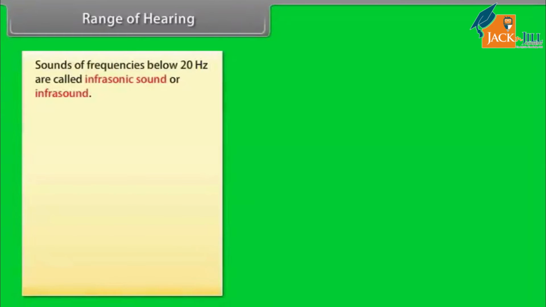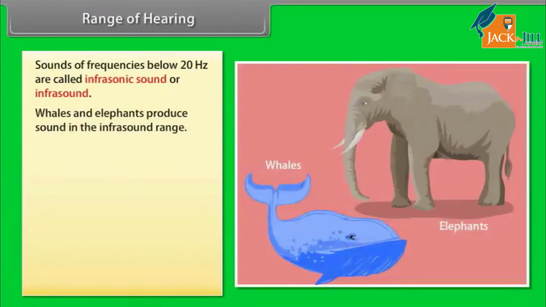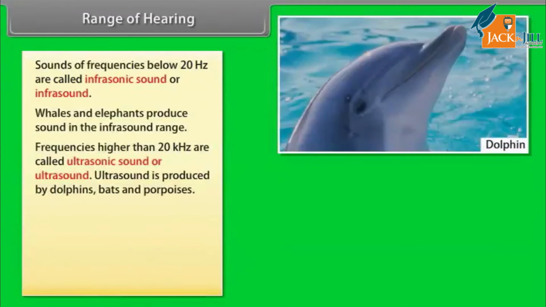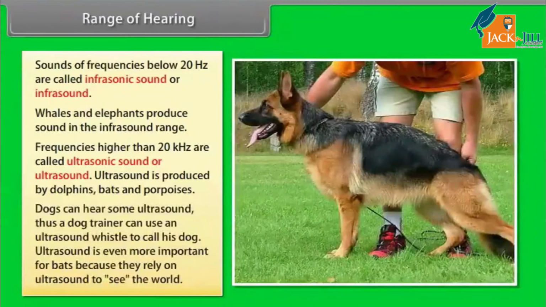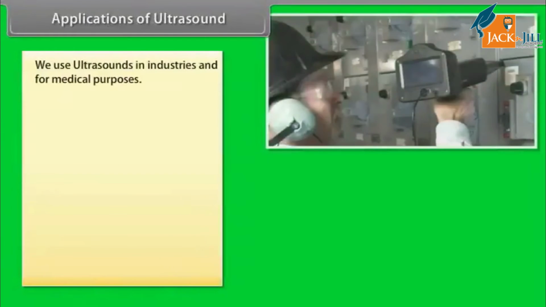Sounds of frequencies below 20 Hz are called infrasonic sound or infrasound. Some animals like whales and elephants produce sounds in the infrasound range. Frequencies higher than 20 kHz are called ultrasonic sound or ultrasound. Dogs can hear some ultrasound, thus a dog trainer can use an ultrasound whistle to call his dog. Ultrasound is even more important for bats because they rely on ultrasound to see the world. Applications of ultrasound. We use ultrasounds in industries and for medical purposes.